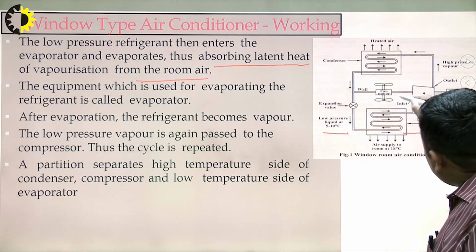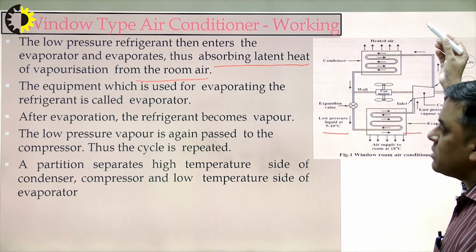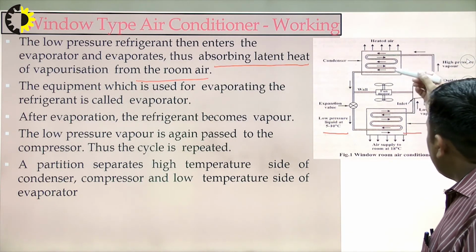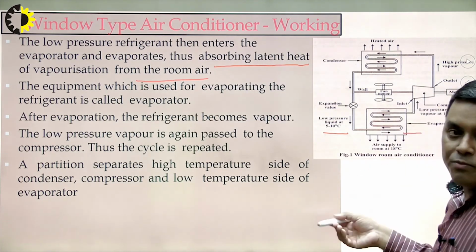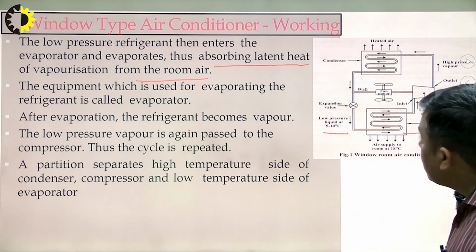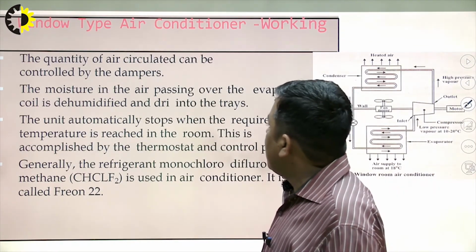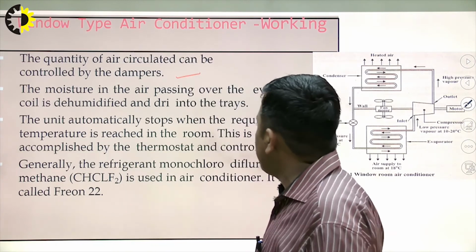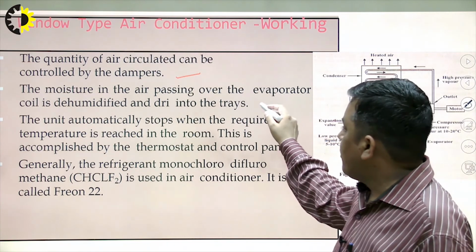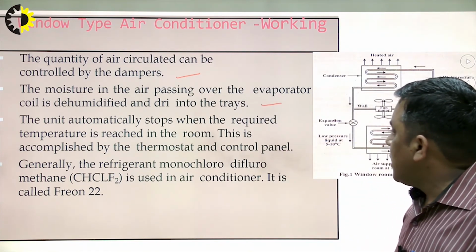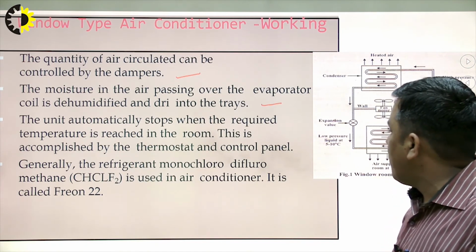For increasing the heat transfer rate, fans are mounted to increase the condensation heat rejection as well as the air circulation in the room which has to be air conditioned. The quantity of air circulated can be controlled by dampers. The moisture in the air passing over the evaporator coil is dehumidified and drips into the trays. The unit automatically stops when the required temperature is reached in the room. This is performed by the thermostat.